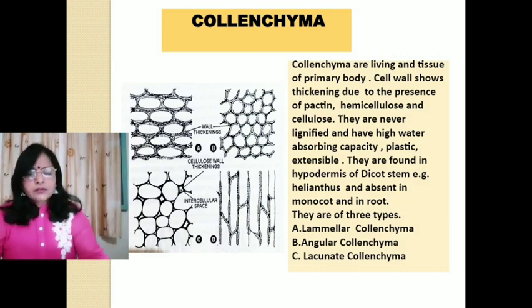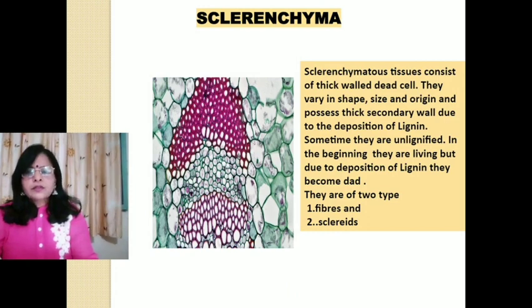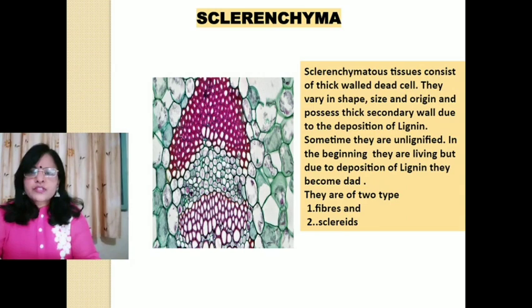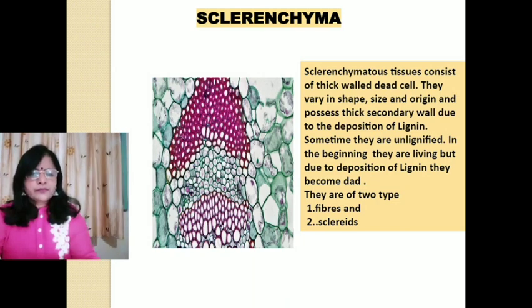Next, the third type of permanent tissues are sclerenchymatous tissues. Sclerenchymatous tissues consist of thick-walled dead cells. They vary in shape, size, and origin, and possess thick secondary wall due to the deposition of lignin.